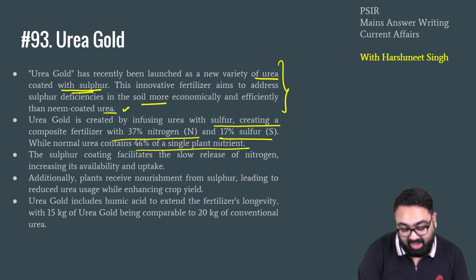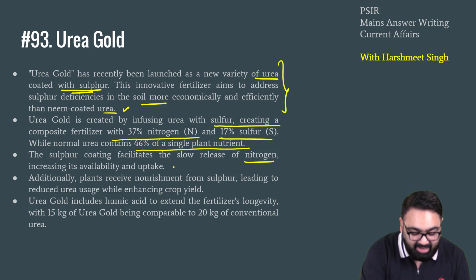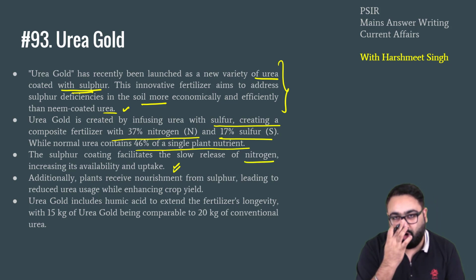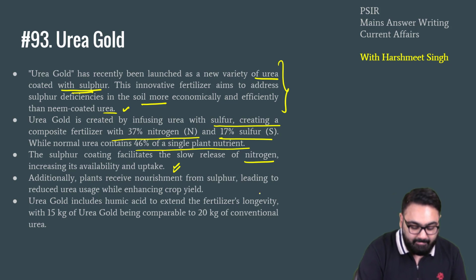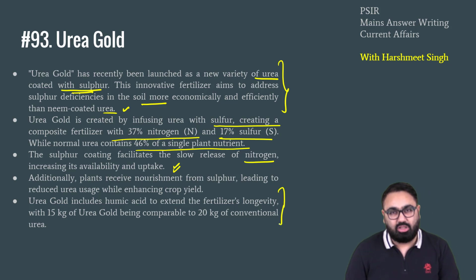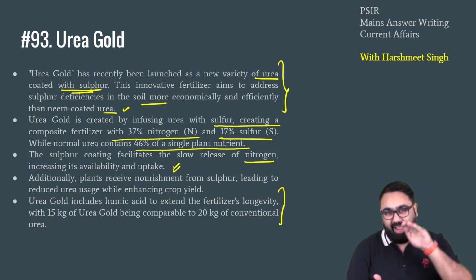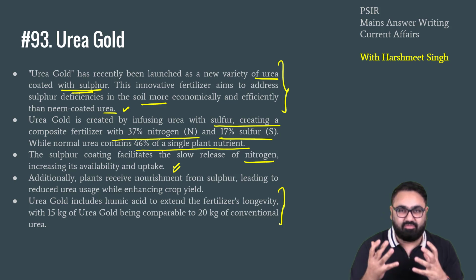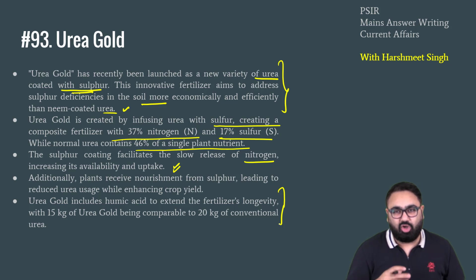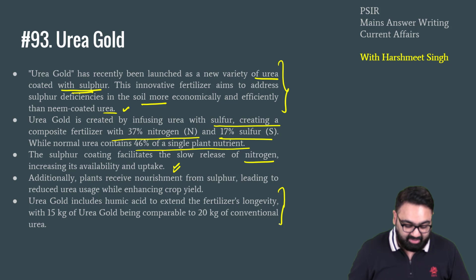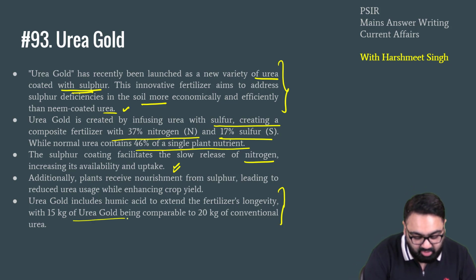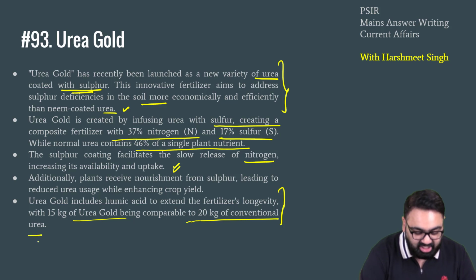It will have a slow release of nitrogen and will ensure good quality soil that is important for cultivation across the country. Also, the government has decided to give subsidy here as well. Although the government has reduced the packaging size of this gold urea, they have not increased the prices significantly. 15 kg of urea gold is comparable to 20 kg of conventional urea.